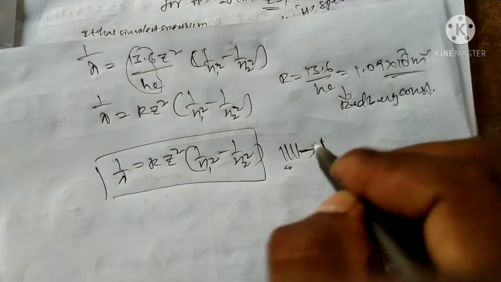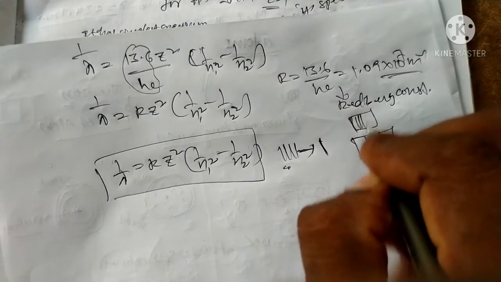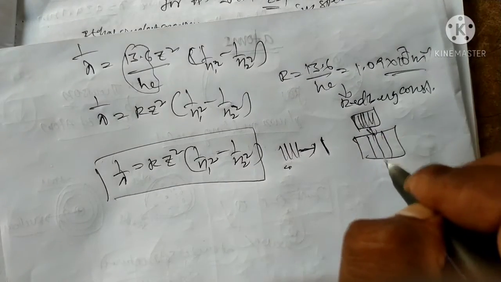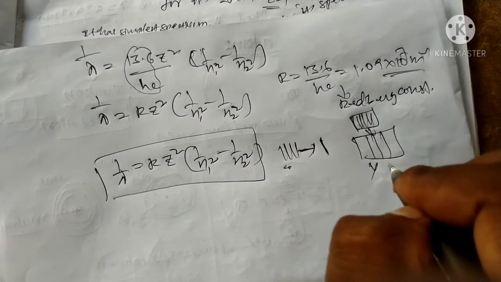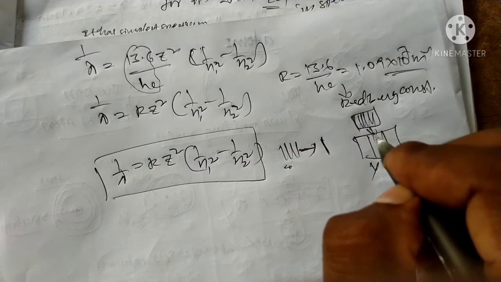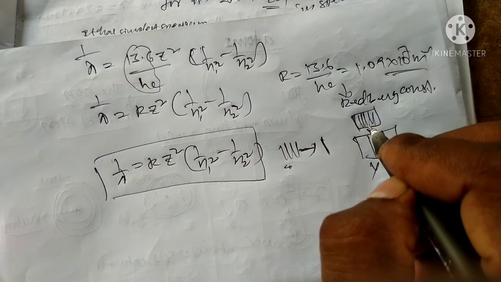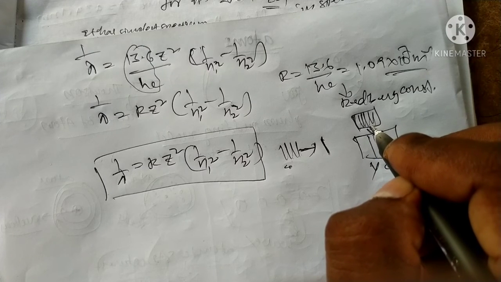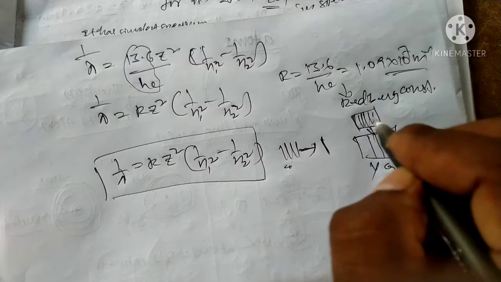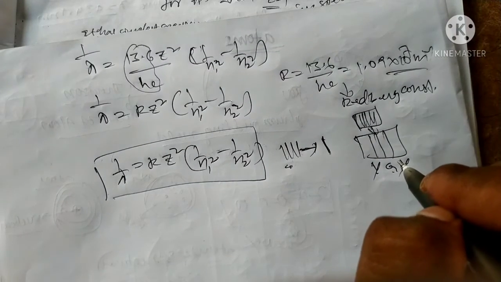This type of spectrum is divided into line spectrum, with suitable wavelengths. Suppose violet, green, yellow, like this: red, blue, pink, violet, pale yellow, pale green, and so on. Only seven colors.